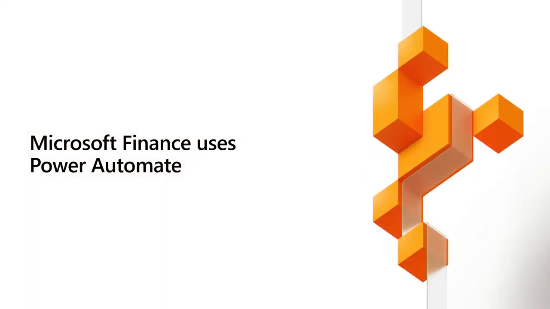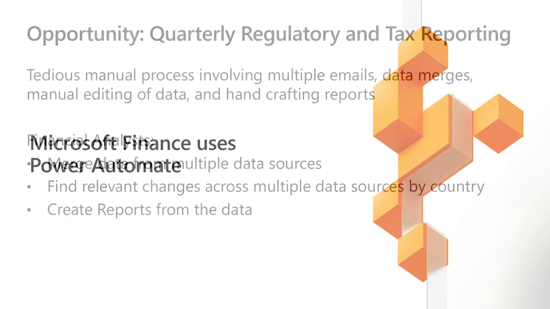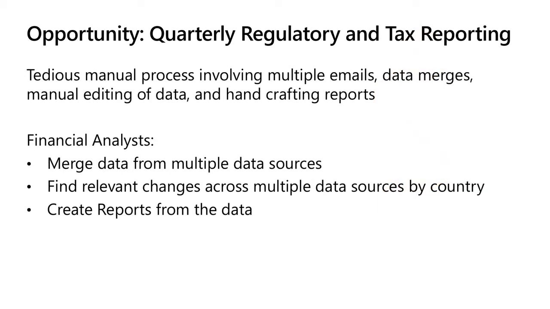So let's first talk about the finance department and how they're using it. Every quarter, Microsoft Finance receives data on updates to tax laws around the world, and they need to form quarterly regulatory reports and tax reports based on regions.